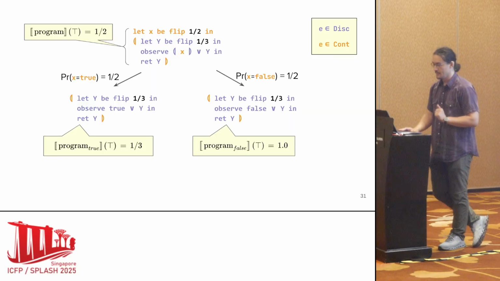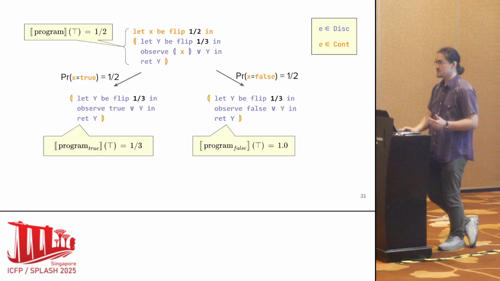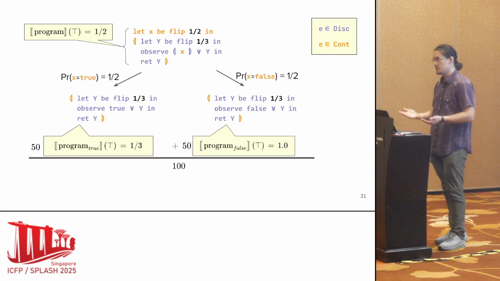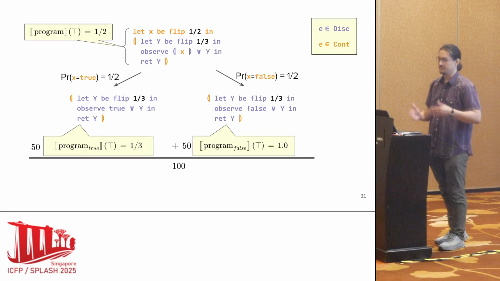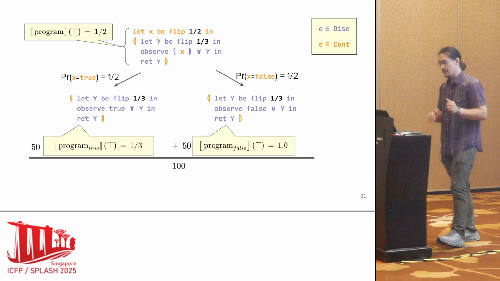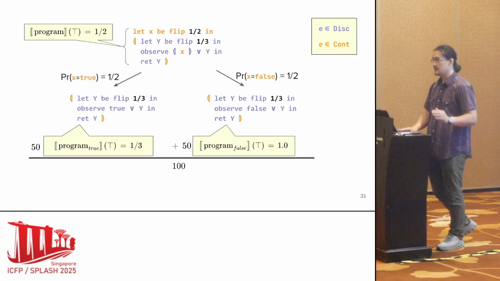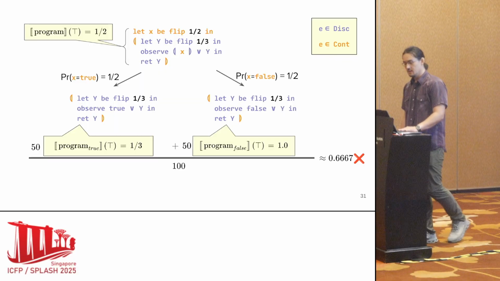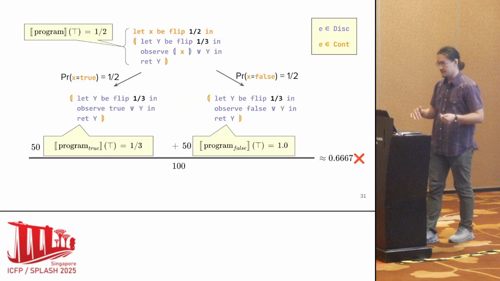It's always 1. So to actually use these results, we need to sample for some fixed number of times. Let's say that's 100. So perhaps for 50 executions, we get 1/2, and for 50 executions, we get 1. And if we actually just take this naive expectation, we get the wrong answer. So what we really need is some kind of corrective factor here.